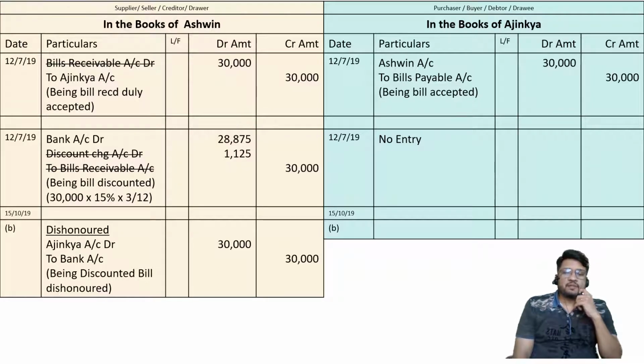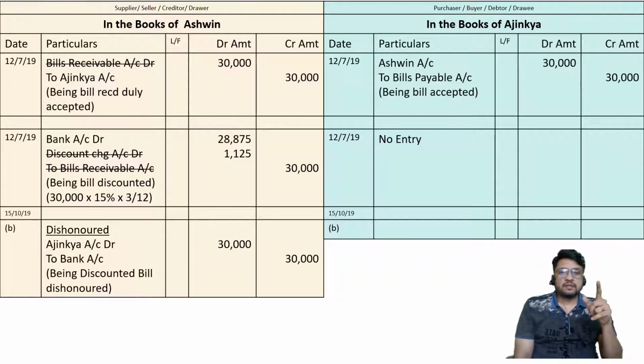The banker is the receiver because the banker had given us the loan. So it is normal for the banker to recover his money. That is not a problem. But most important, who should have paid the banker? It was Ajinkya who should have paid the banker.